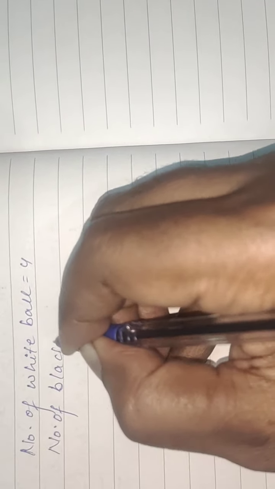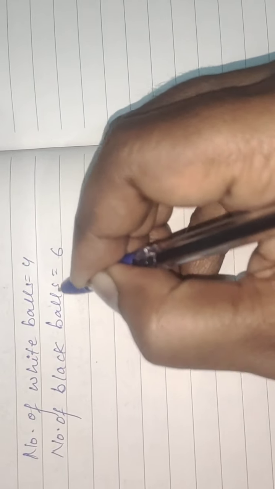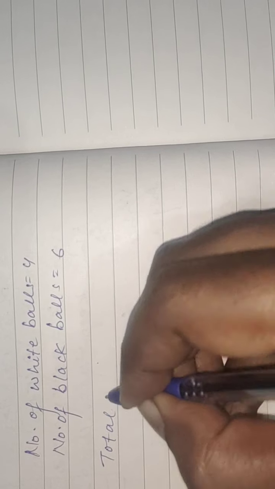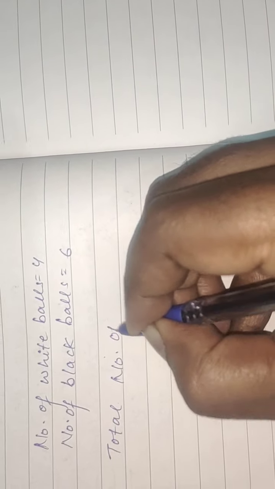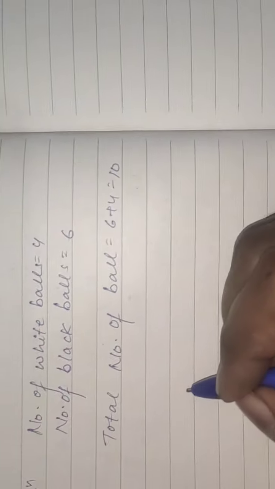The number of white balls was 4. The number of black balls was 6. So the total number of balls will be 6 plus 4, that is 10.